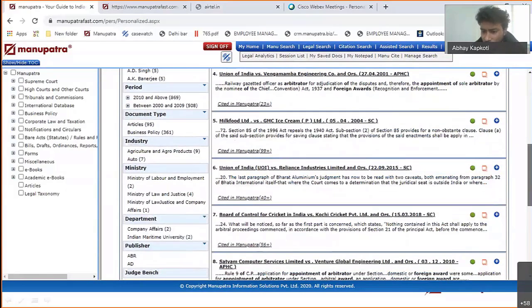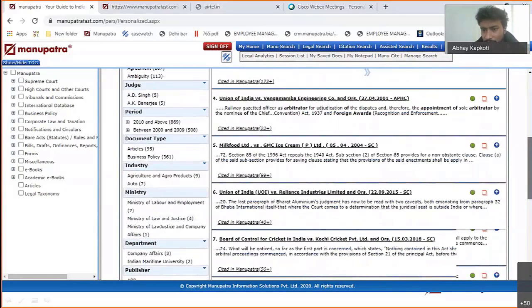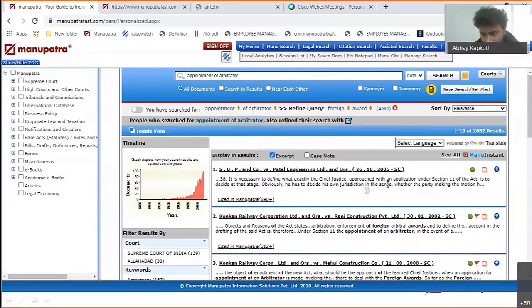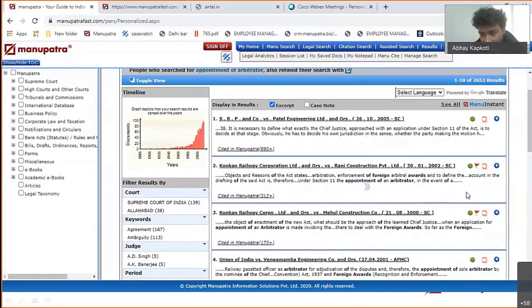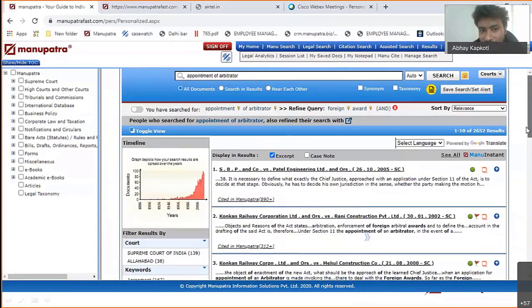If you want to give it to a senior or anyone, you will be able to track that. Now this red flag is important. I'll come to that a little later, but just keep that in mind. Okay, so this is on appointment of arbitrator on Manupatra search.